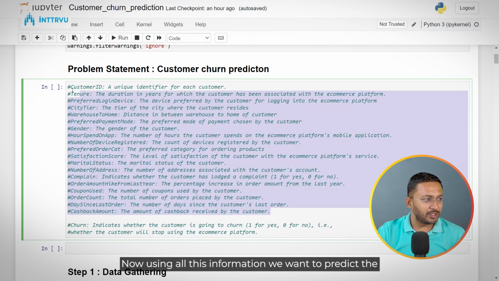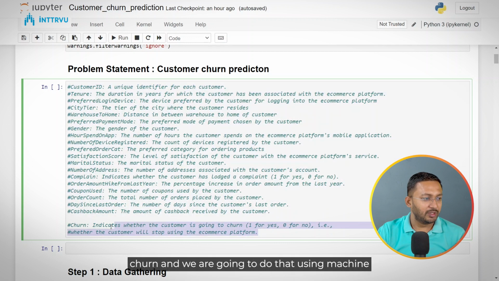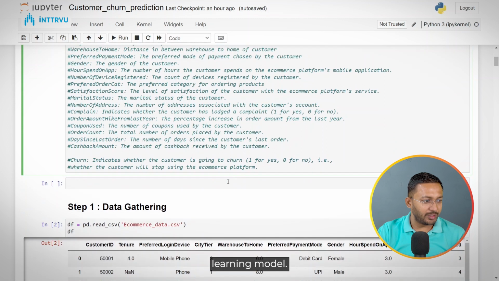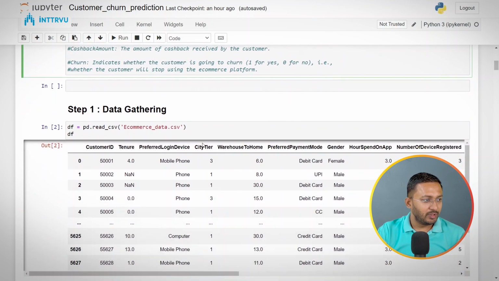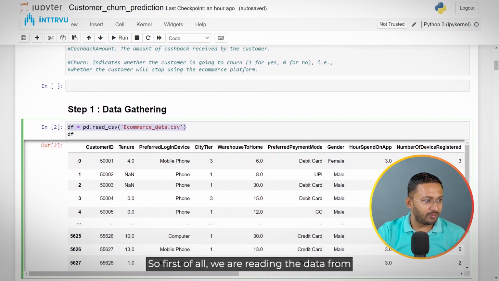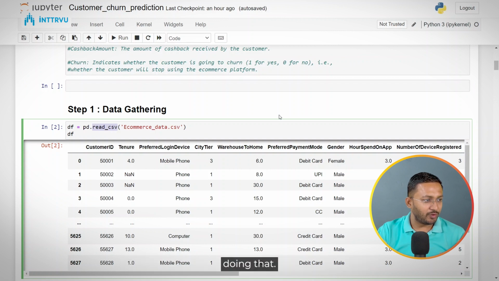Now using all this information, we want to predict churn, and we are going to do that using a machine learning model. First of all, we are reading the data from the CSV file. I'm using the read_csv function from pandas for doing that.